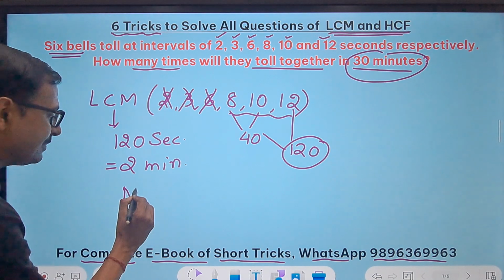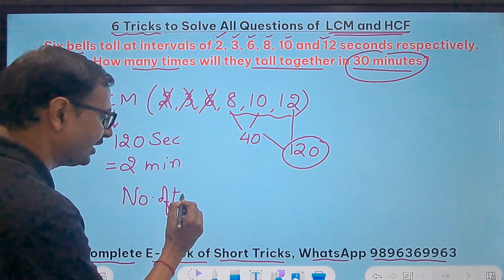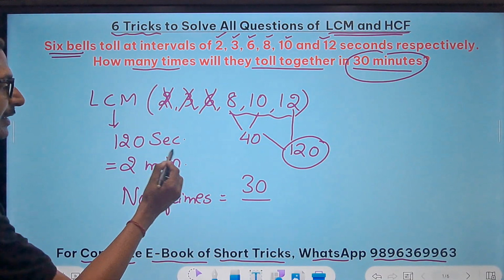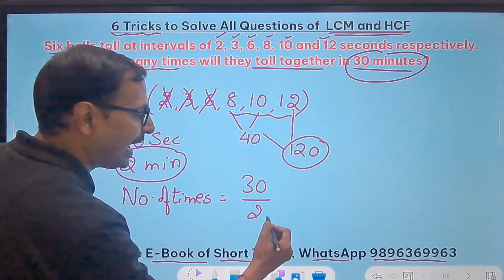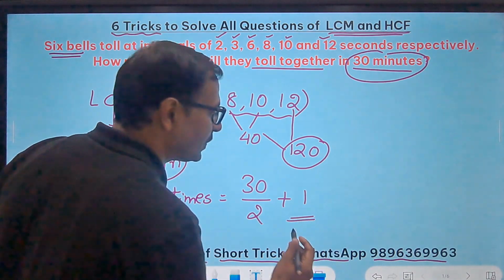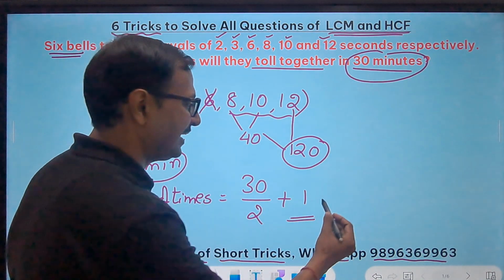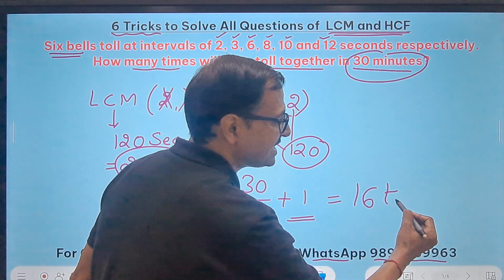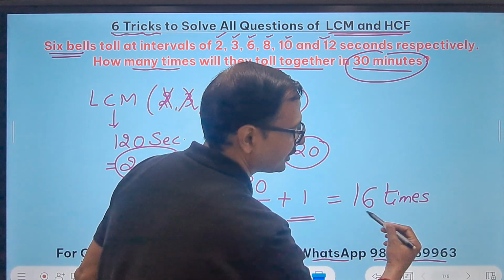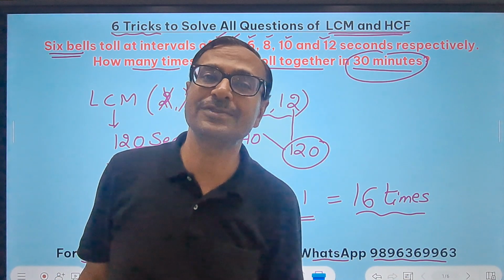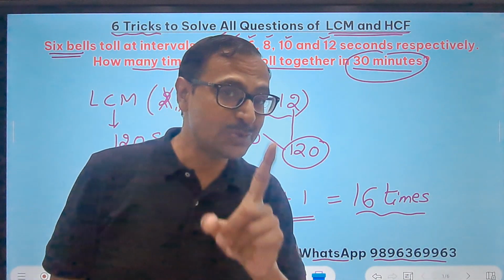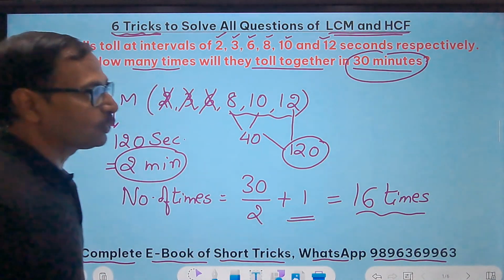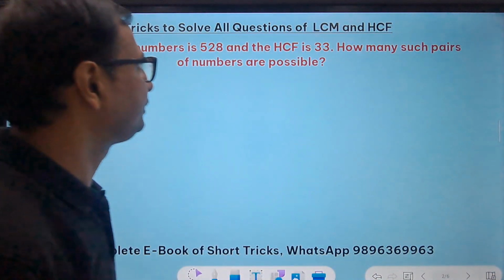So the number of times which you have to find will be 30 minutes, the total time, divided by the time after which they are tolling together. Add 1 to that. Now this is very important, adding 1, and therefore the answer will be 30 divided by 2 is 15, 15 plus 1 is 16 times, and that is the answer for the question. And so many of us will be marking 15 times here, which will be wrong. Okay, so that was the first smart trick which I wanted to tell you. Let's discuss the second question now.